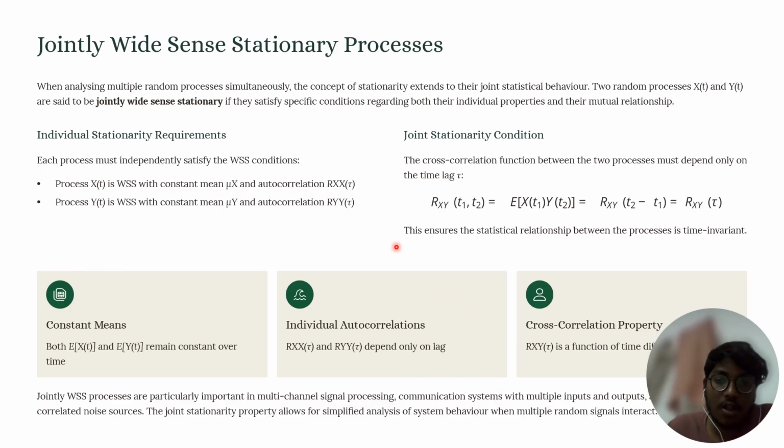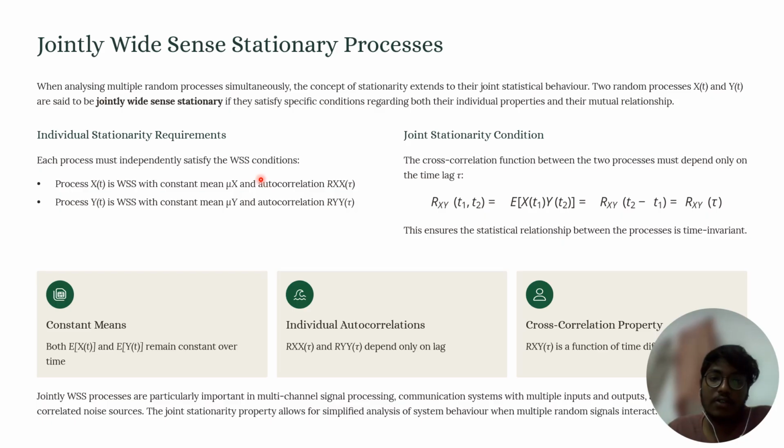And coming to the joint stationary condition, the cross correlation function between the two random processes must depend on the time lag, that means the time difference. The cross correlation Rxy depends on t1 and t2. That is, expectation of X(t1) into Y(t2) equals Rxy(t2 minus t1), which depends on the time difference t2 minus t1, and it is represented as Rxy(tau). This ensures the statistical relation between the processes is time invariant.